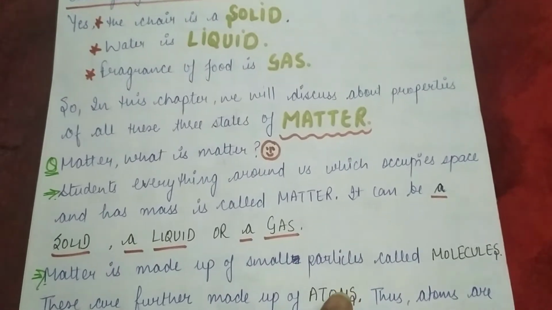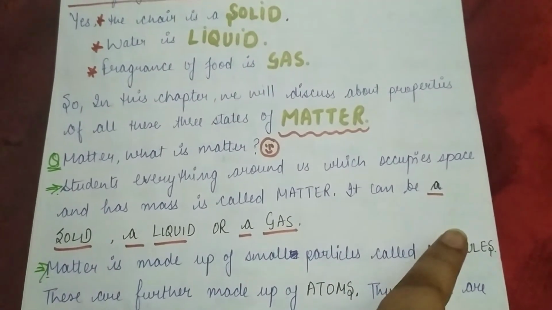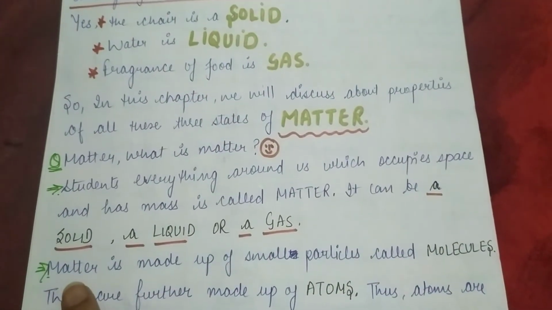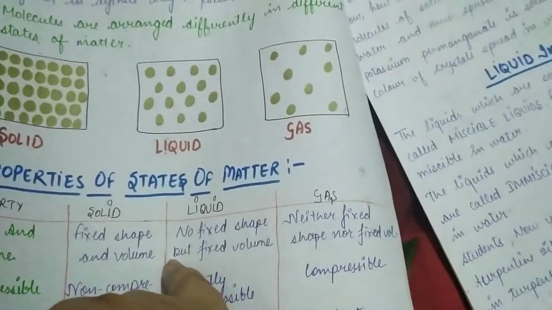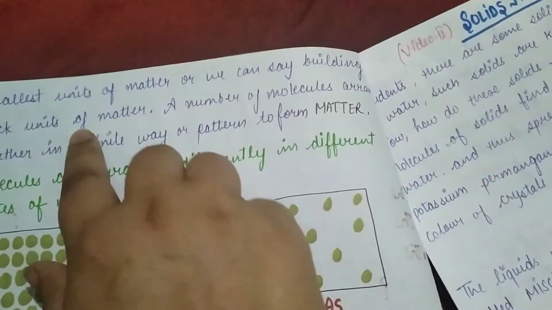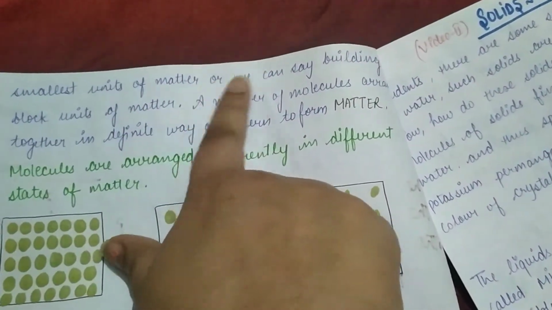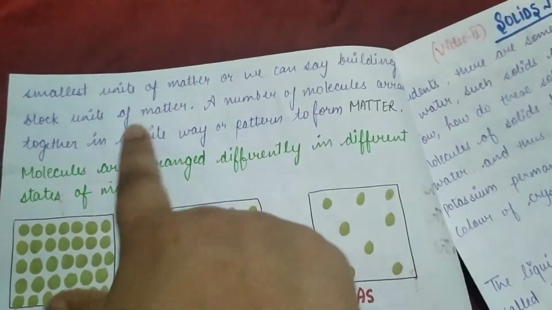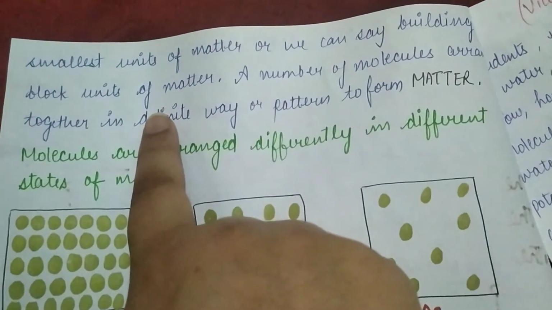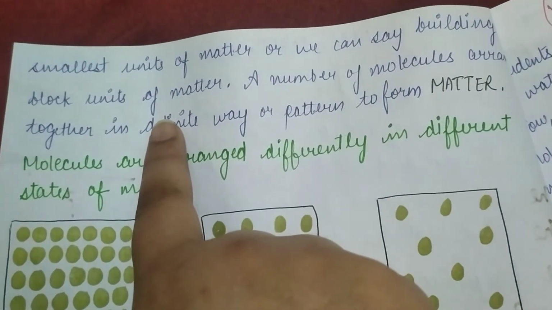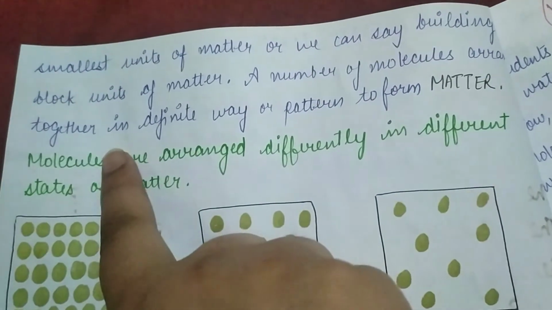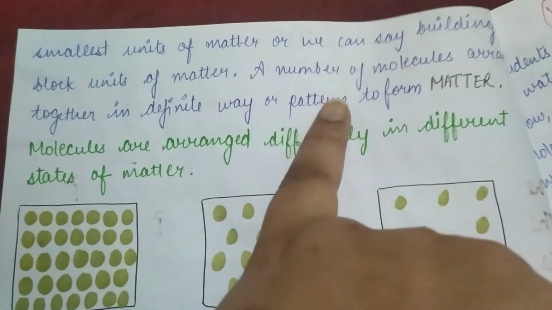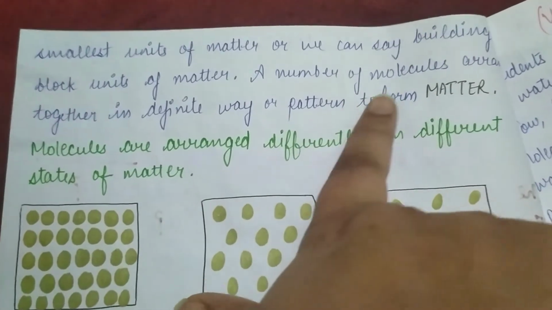So, atoms form the molecules and molecules form the matter. Thus, atoms are the smallest units of matter, or we can say the building block units of matter. A number of molecules, when arranged together in a definite way or pattern, form matter.